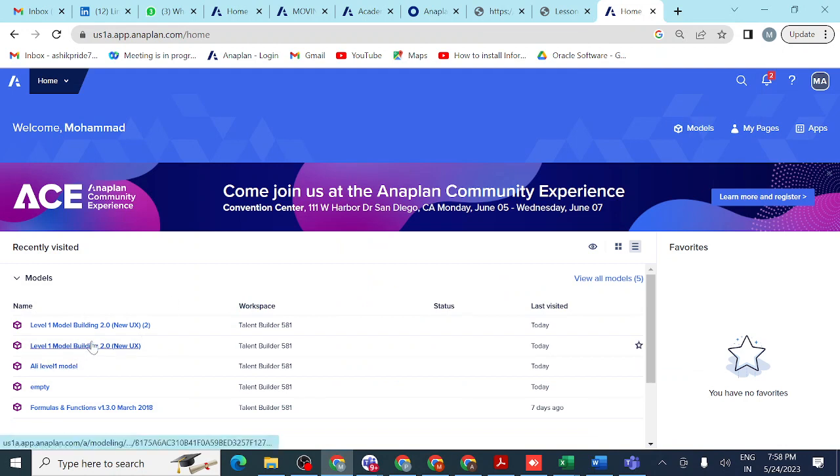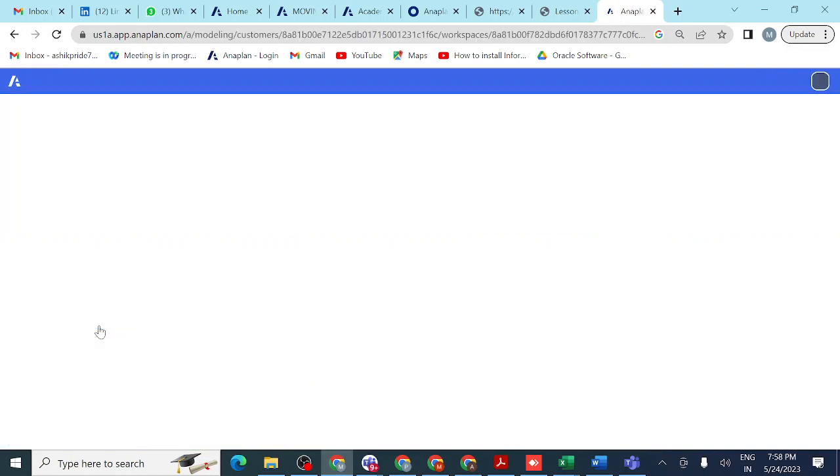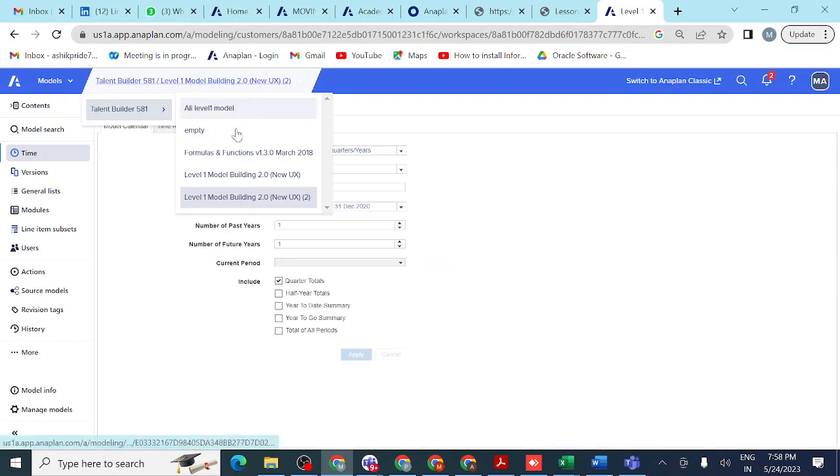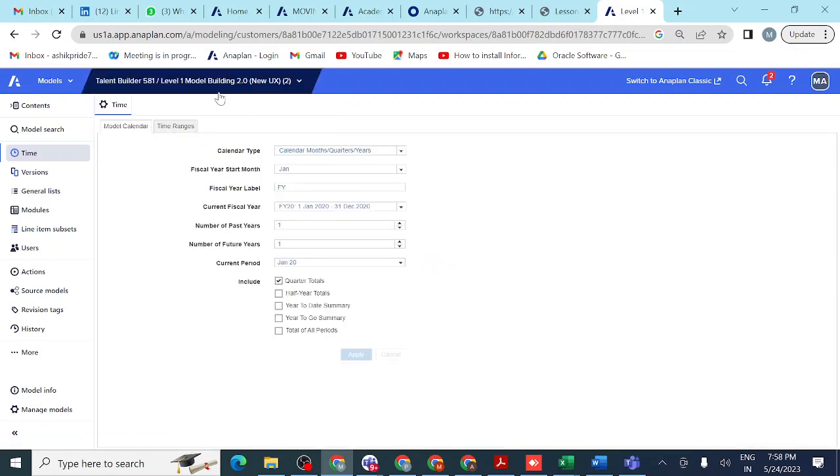So I will show each and everything here. I will open this one. This is model. Whatever I click, that is the model. So if you click here also, you can see what are the models we have. So these all are models, 6 models I have. Inside the model, after opening this model, I can see time, versions, general list.